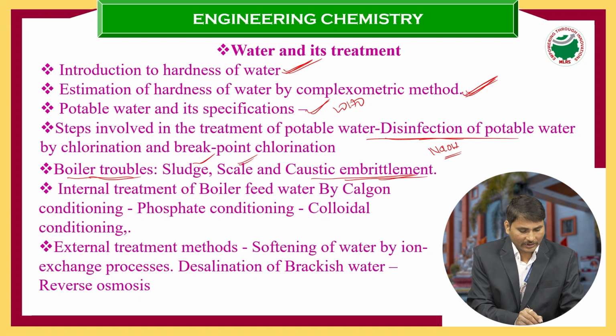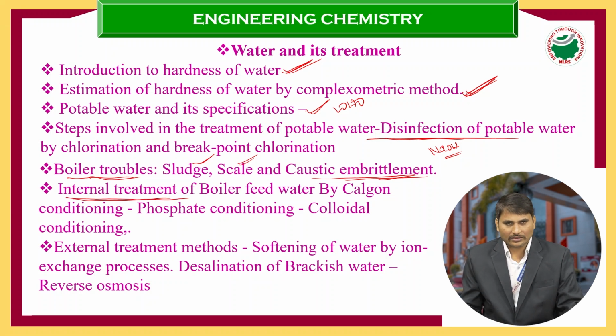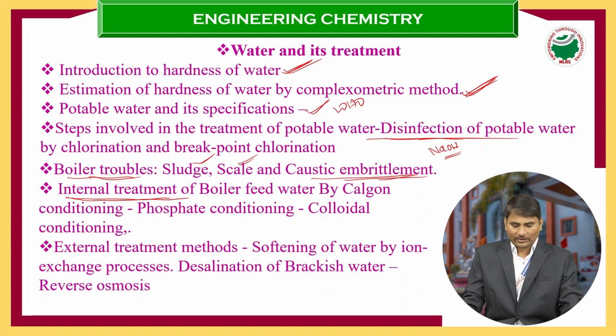After that, the internal treatment method. I already said the treatment method is of two types, external treatment method and internal treatment method. In the internal treatment method, we use suitable chemicals, like the Calgon conditioning method we saw, sodium hexametaphosphate, which we call Calgon, and also the colloidal conditioning method, using kerosene, agar agar, tannin, like these colloidal substances.